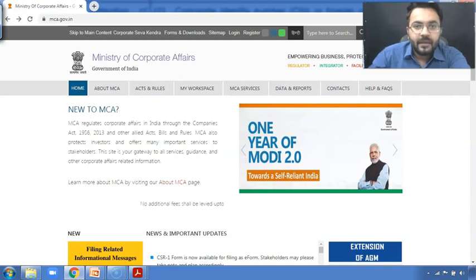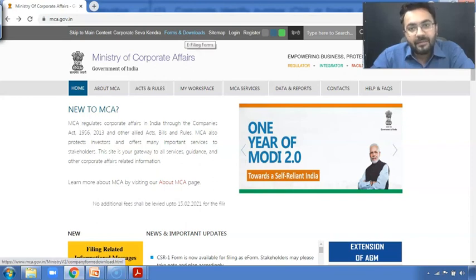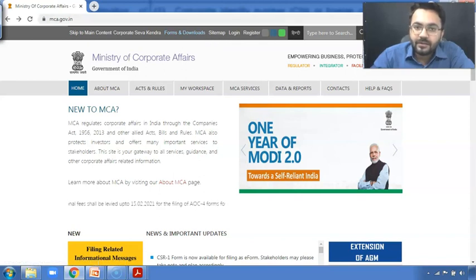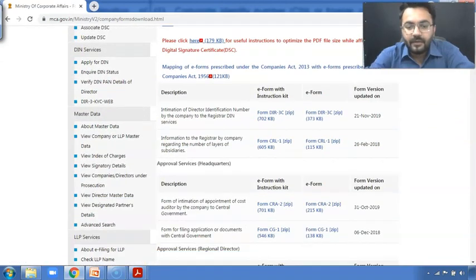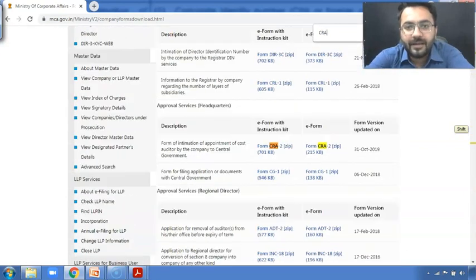CRA2. See, whenever we are going to download anything, my dear students, do remember all the forms are available over here. I'm at the Ministry of Corporate Affairs website. Can you see my cursor? Forms and downloads. I'm going to click over here, and after that, scroll down. Let us suppose which form I need. I need CRA2. It is over here.